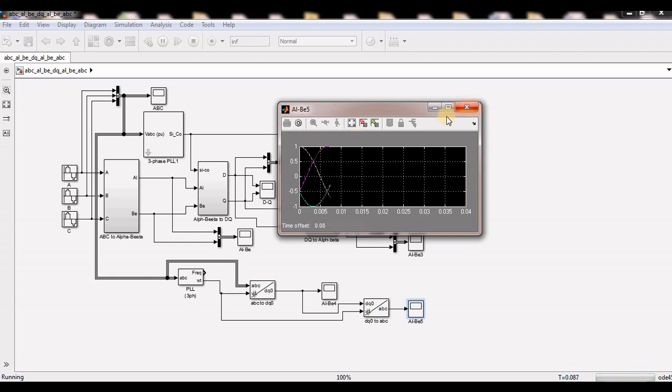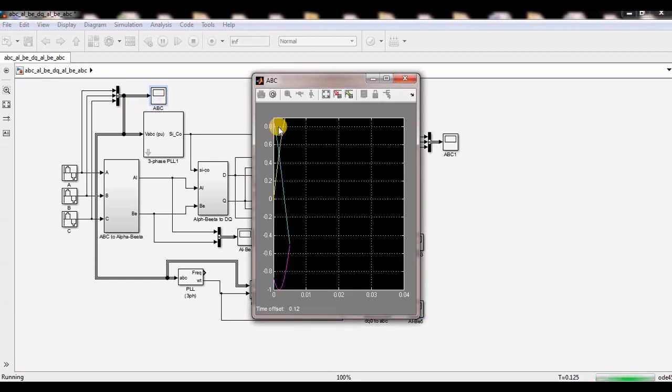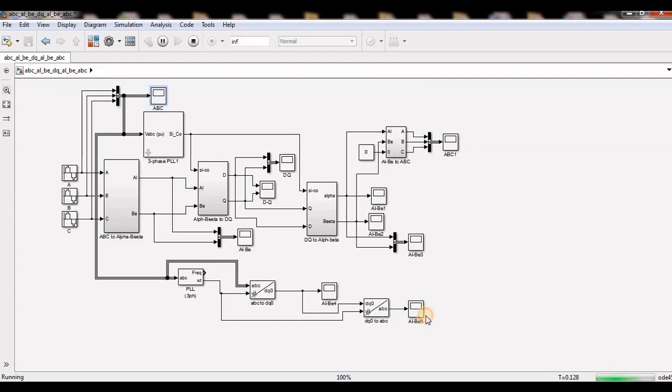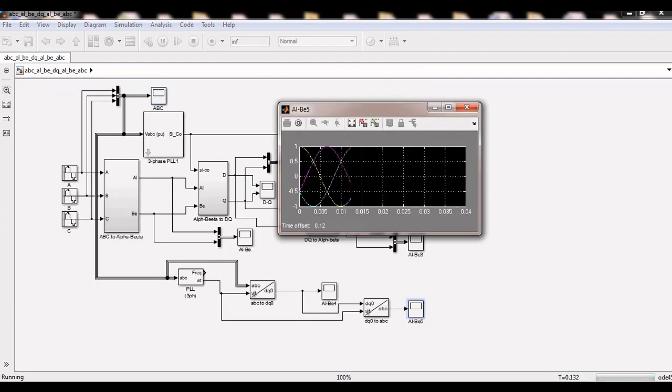That means these pulses won't synchronize with this grid. Let us assume that this is your grid or your source, and these pulses go to the pulse generator. So this will generate the A phase at 90 degrees, but this A phase is coming from 0 because it is my input. See, this is my input and this is the output.